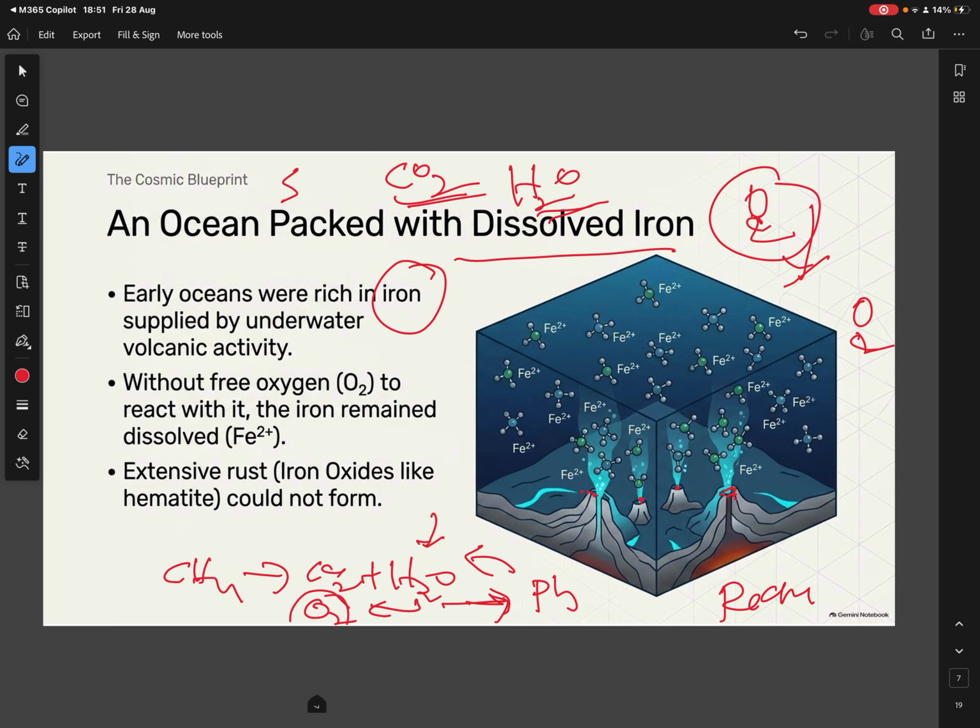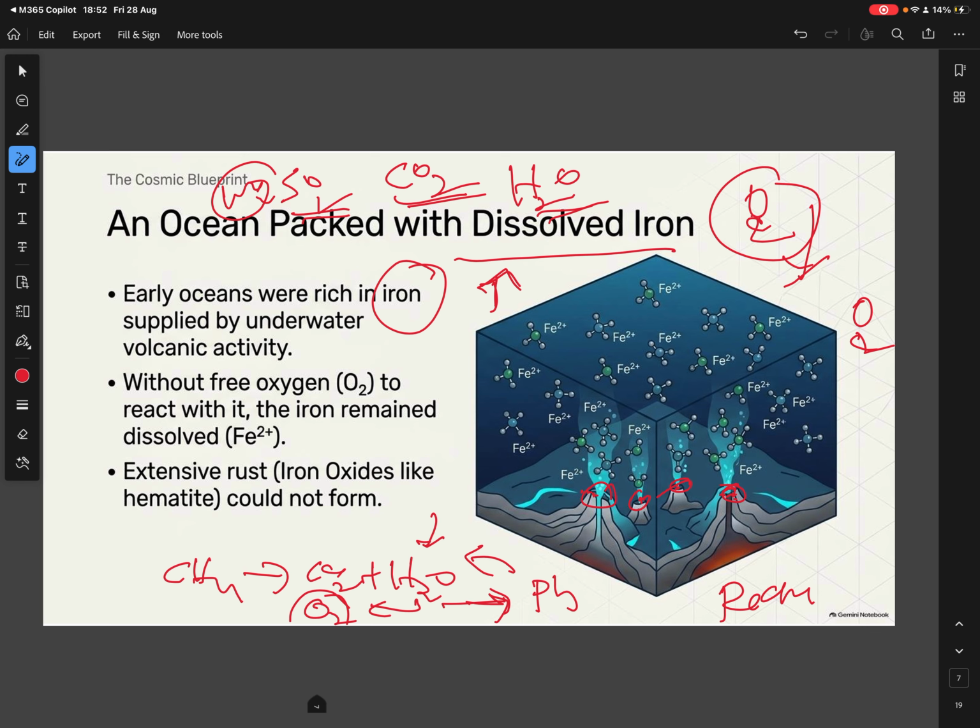Okay, or it may be the sulfur dioxide, nitric oxide. It's a bound form of oxygen. There was no free oxygen. So now, because of these reactions, the oxygen levels increased in the environment. When the oxygen levels increased, this oxygen started oxidizing all the iron present in the oceans.